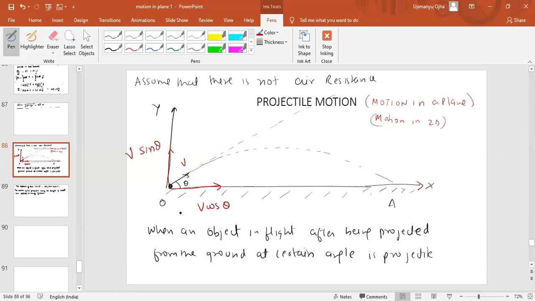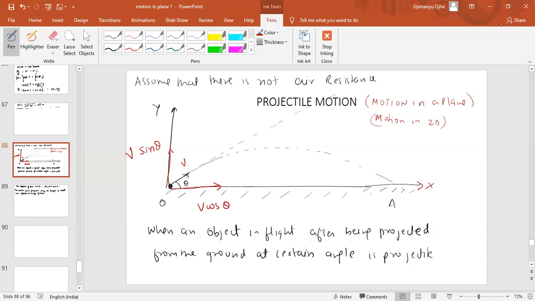The component of velocity along the x-axis is responsible for displacement of the body along the x-axis, and the component along the y-axis is responsible for moving the object along the y-axis. So when you combine both motions, the motion would be in a plane, not in one dimension. It would be in the XY plane.